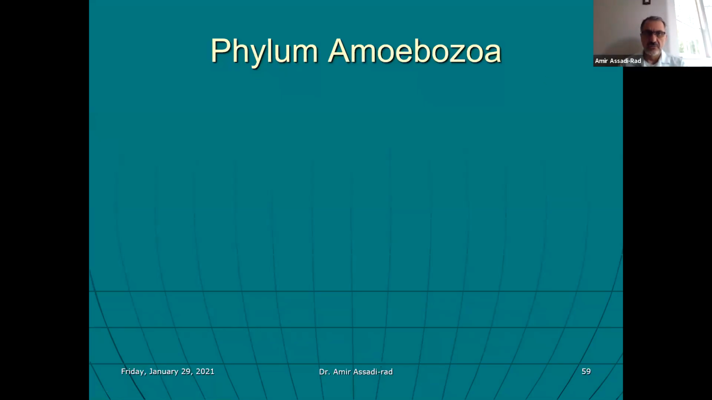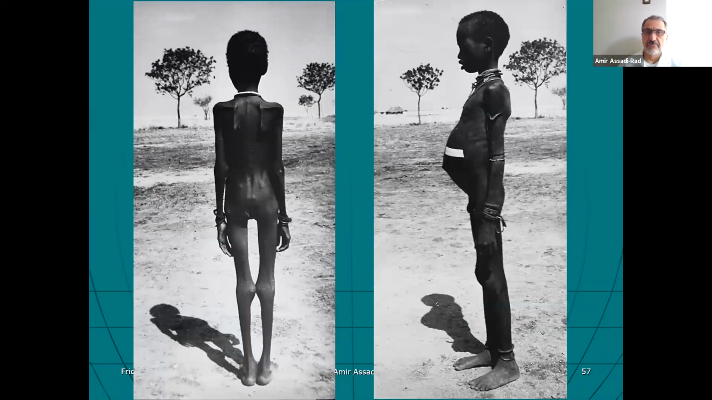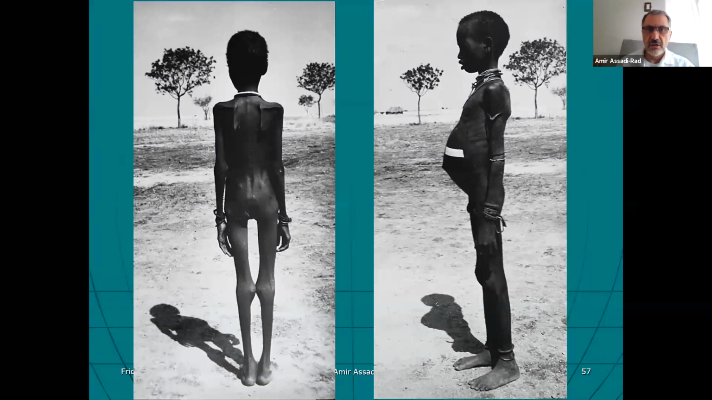Hello, guys. Welcome to the second session of protozoa. We already talked about the characteristics of protozoa, and this is the second section of protozoa.